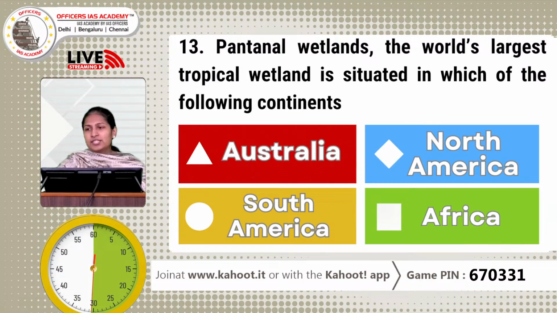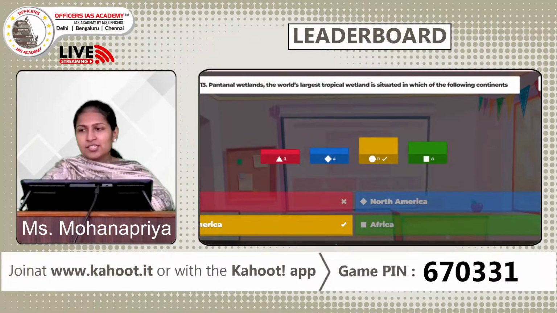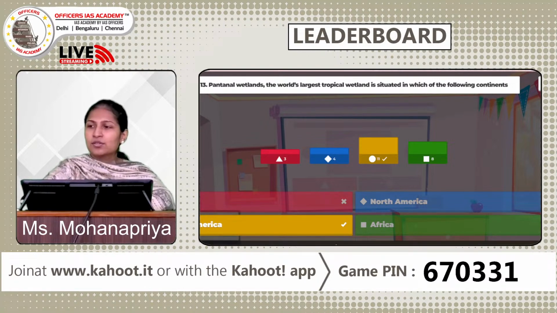Yes, now let us see how many of you have given the right answers. Good job here again. Many people, 11 people, have given the right answer. It is South America. So Pantanal wetlands are situated in South America. Okay, so they were in the news because they were undergoing destruction because of frequent forest fires occurring in that particular region. Now let us have a look at the leaderboard.